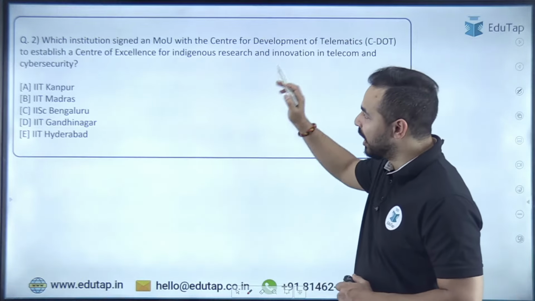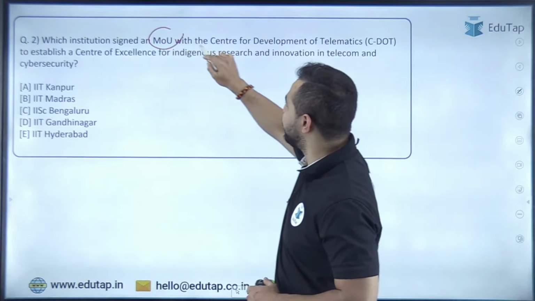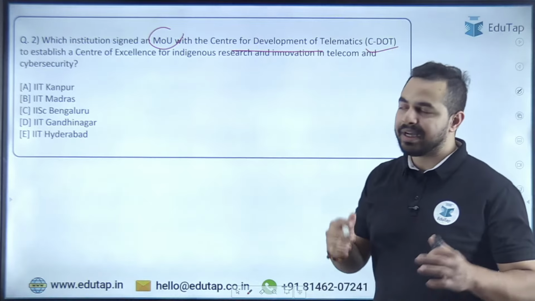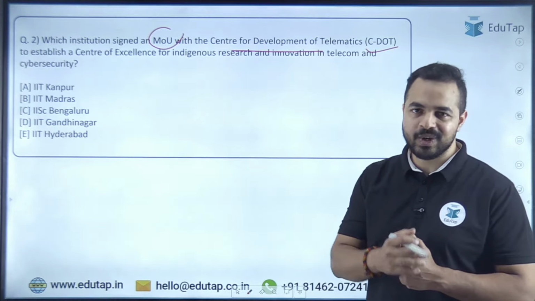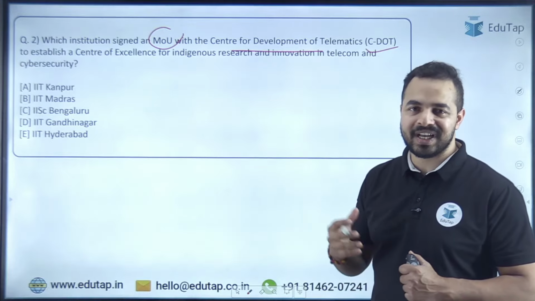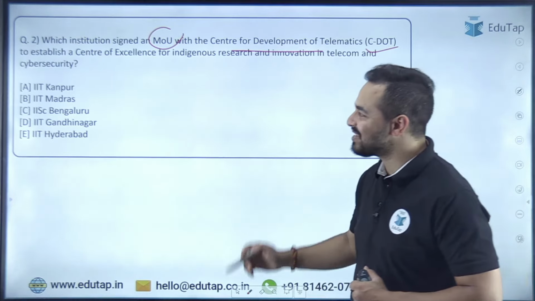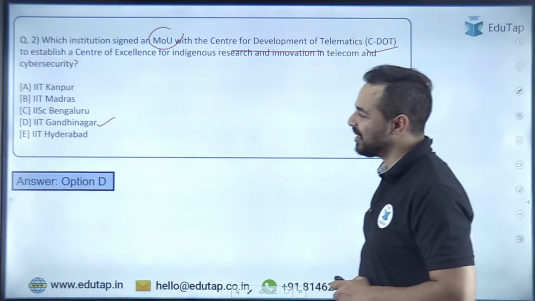Next question. Institution which has signed an MOU with the Center for Development of Telematics for the establishment of a Center of Excellence. What is the name of that institution? Again, it is a halwa question for all of you. It is IIT Gandhinagar, option D.